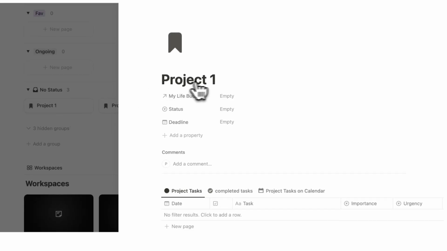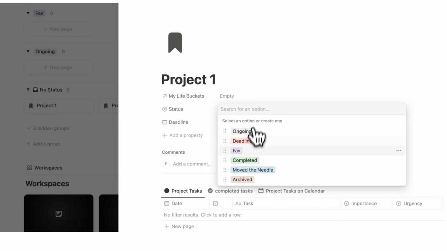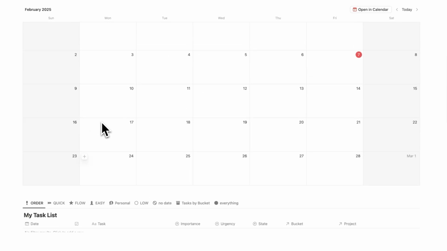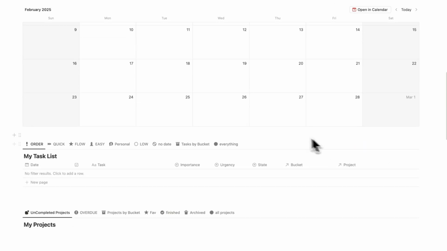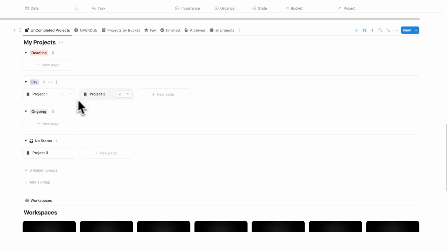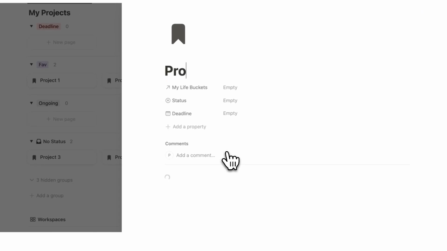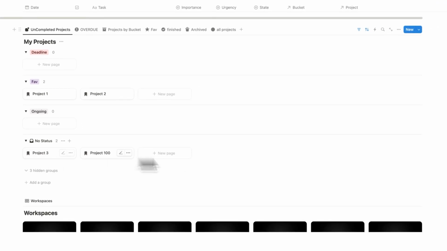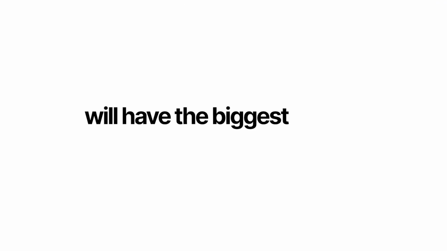So I'll say here, project 1, I'm going to change the status here to favorite. And I'm going to say that project 2 here is also a favorite. And you want to select 2 projects here that you can complete in 1 month. So in only 30 days, 2 projects you can complete in that time that will both move the needle. What 2 projects of your hundreds of projects, project 100, what 2 projects here of your 100 projects to choose from will have the biggest impact?